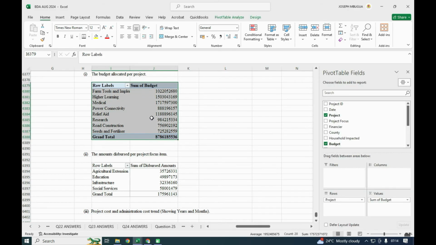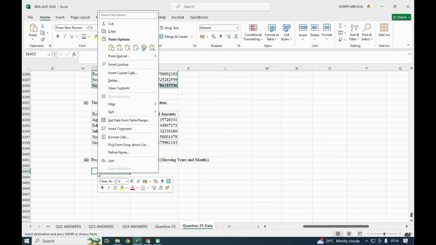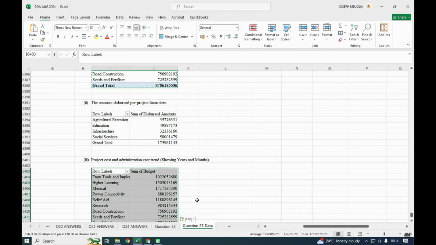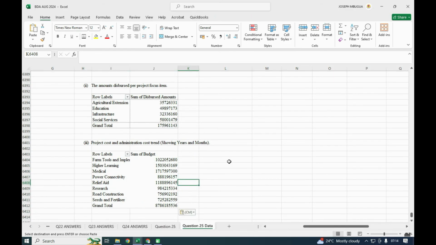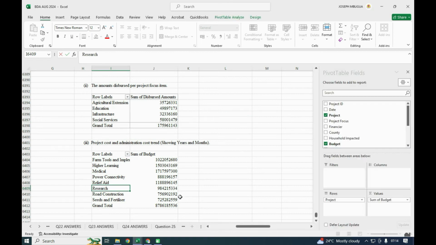I can still copy this and come and paste it here, the sum that we had. So when I click this, I need the project cost and administration cost trend.